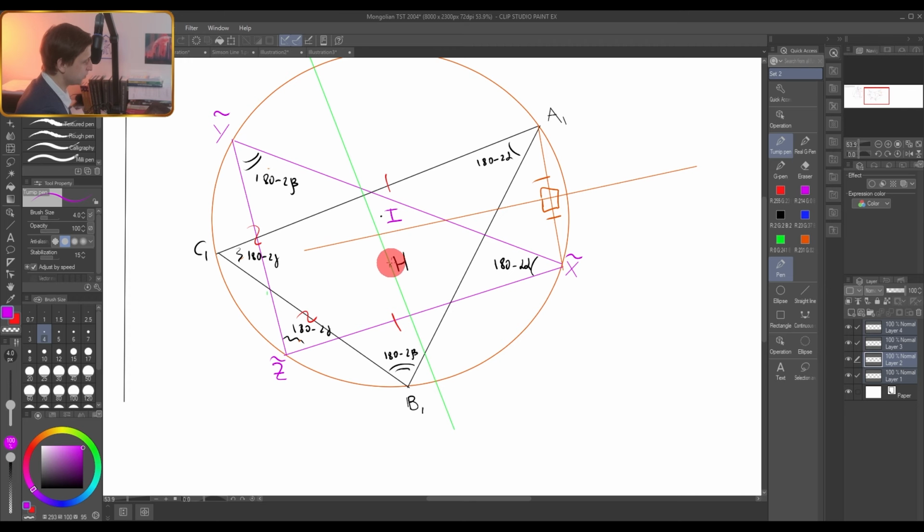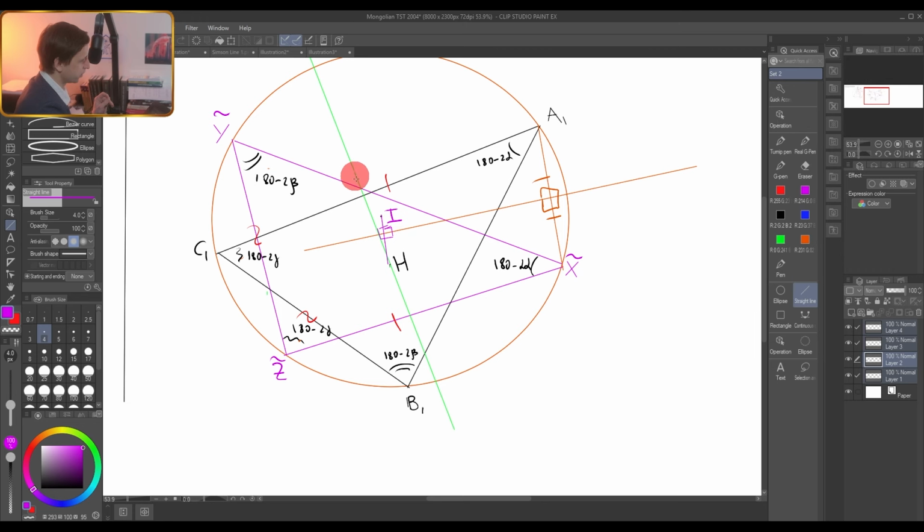What does it mean? It means that HI, this line, is exactly perpendicular to this line. Let me make a normal line here, not like this. So H will go into I, and these points are symmetrical. However, we need to show that the green line passes through both H and I. If it is the case, the green line has to be also perpendicular. If it passes through H and I, we know that H and I are images, one of the other.